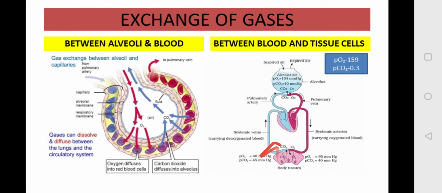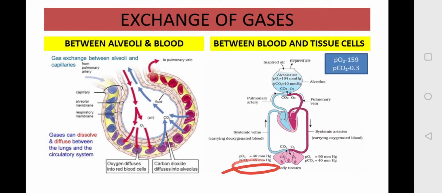Okay, so now there is a difference in the partial pressure of the oxygen and the carbon dioxide. The oxygen is used up, so the pressure decreases from 95 mm to 40 mm of Hg, and the carbon dioxide pressure increases from 40 to 45 mm of Hg. Okay, so in this way exchange of gases takes place, right? So I hope it is clear to you.